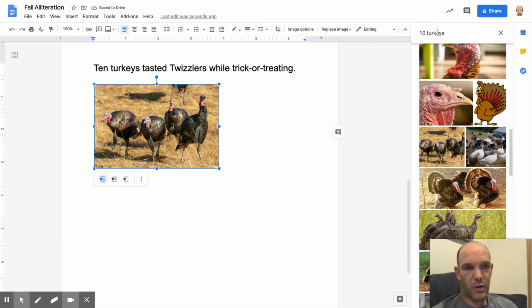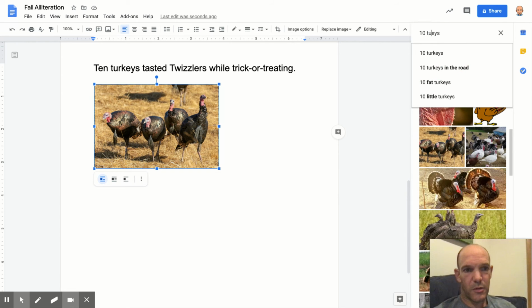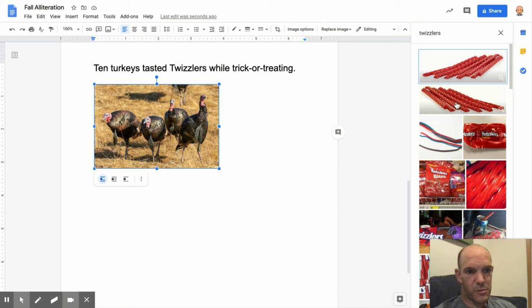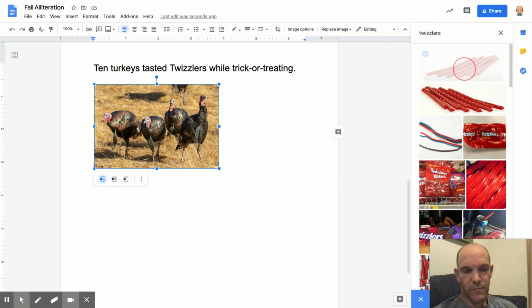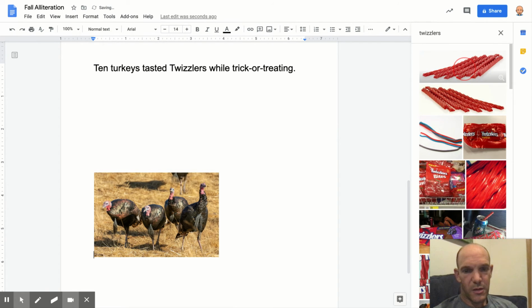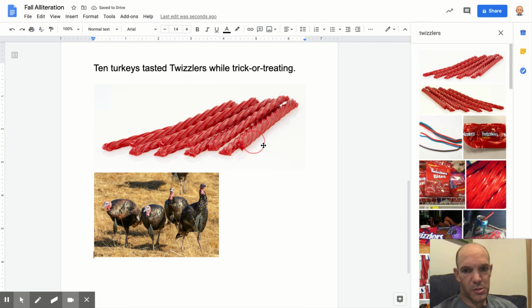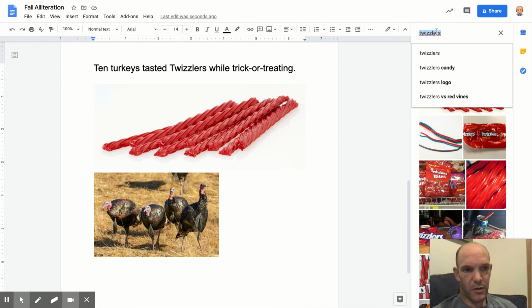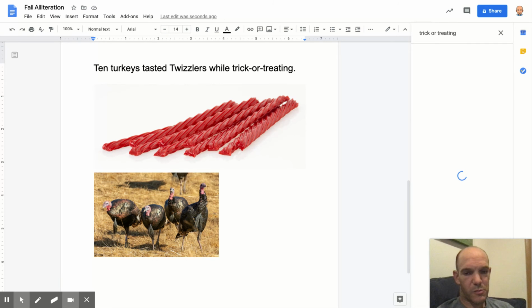So I would go back over to here. This is all linked into Google. And I'm going to type in Twizzlers. And I should get a picture of Twizzlers. So I might go with, I don't know, the kids can look down. I'll just go with the first image. So I'll add Twizzlers. And the last thing I'm going to do is get a picture somehow of trick-or-treating. So I go back over here and type in trick-or-treating and get an image of that as well.